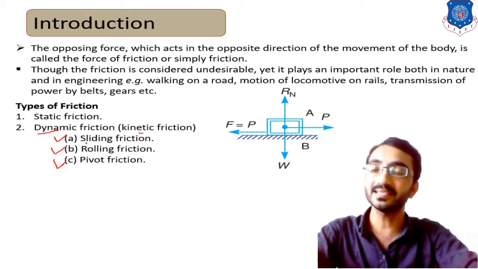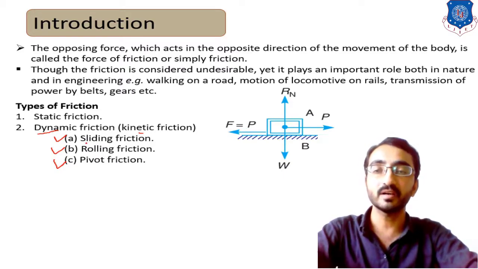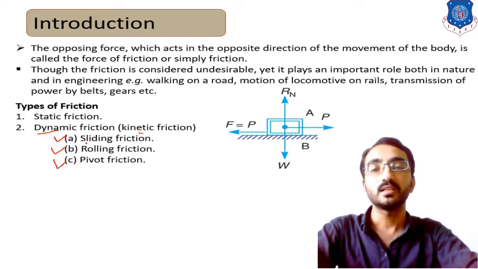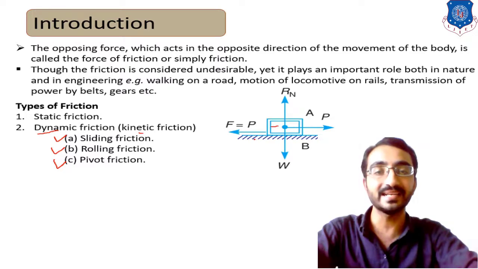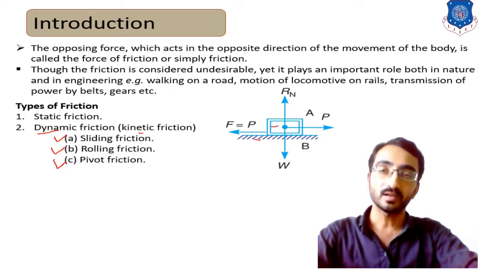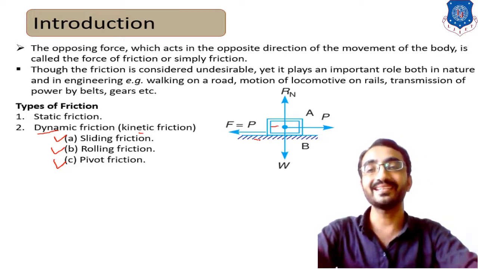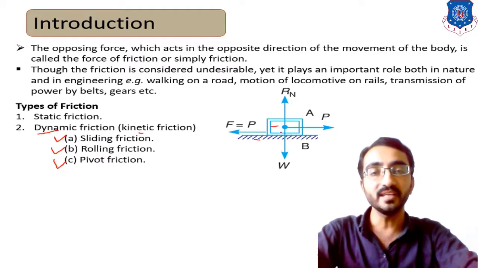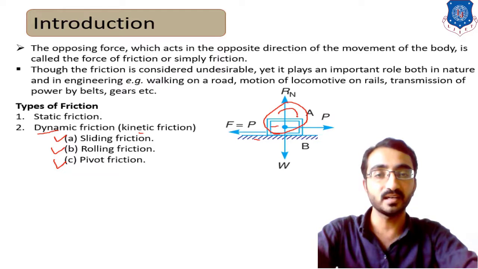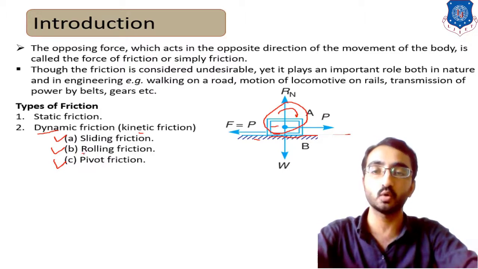As the name indicates, in the case of sliding friction, the type of motion occurring between the body and the surface is sliding. In the second category, rolling friction, the body rolls over the surface. For example, a circular wheel rolling on a flat surface produces the friction known as rolling friction.